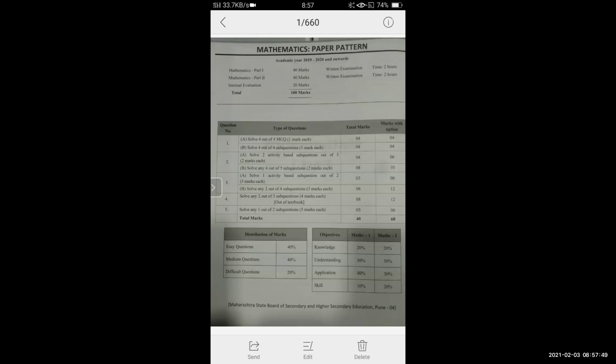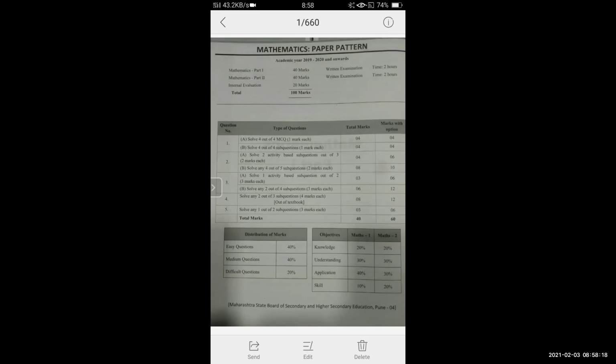Simply you have to fill the boxes. That means ready-made solutions will be given, but hardly 4 to 6 boxes will be kept for you to fill. Step by step, how you solve the question, the same way steps will be given, but some boxes will be empty and they have to be filled by you. That is the activity based question.